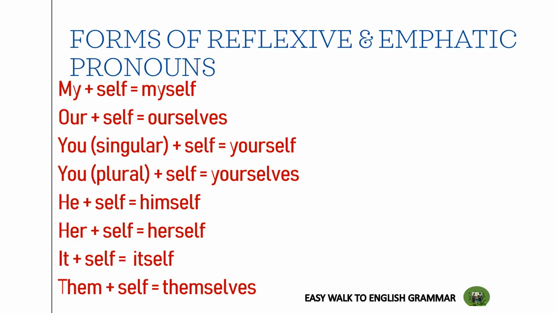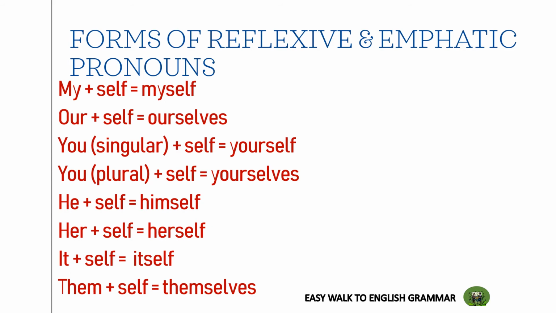Learn the forms of reflexive and emphatic pronouns, because there are slight differences when they become singular and when they become plural. If we don't know those forms thoroughly well, there are chances to commit mistakes. So it's of course important in using our language comfortably.